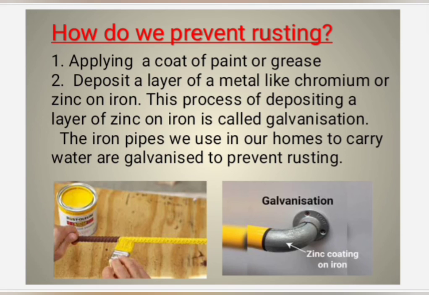What is rust? Iron, when it comes in contact with moisture and air, acquires a layer of brown color. This is known as rust. The process is known as rusting. How do we prevent rusting? Rusting can be prevented by applying a coat of paint, or by applying grease, or by galvanization.